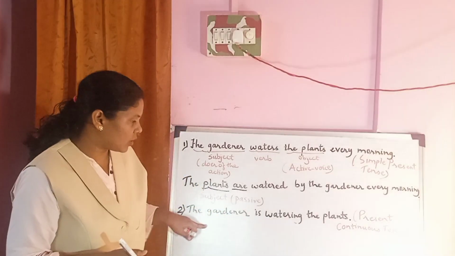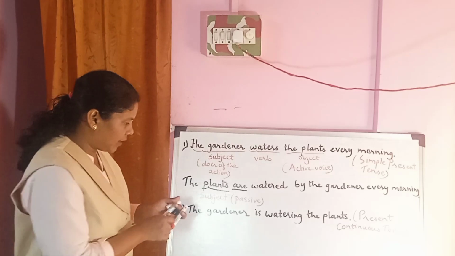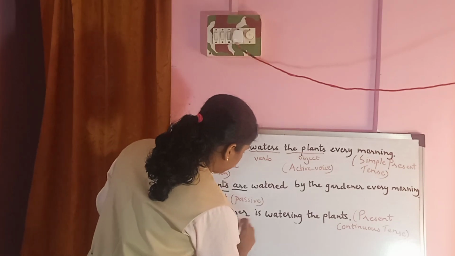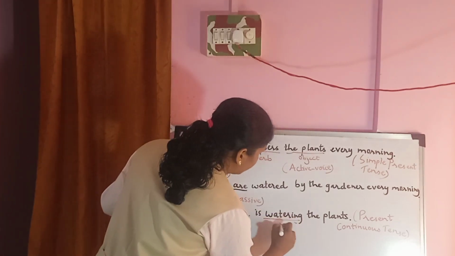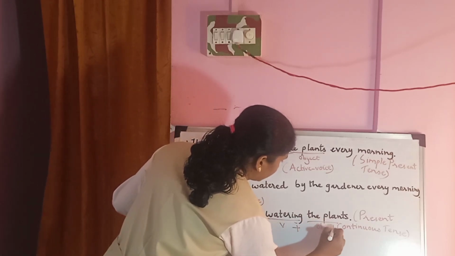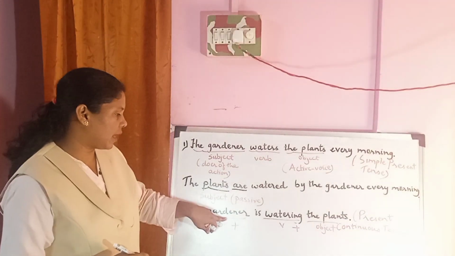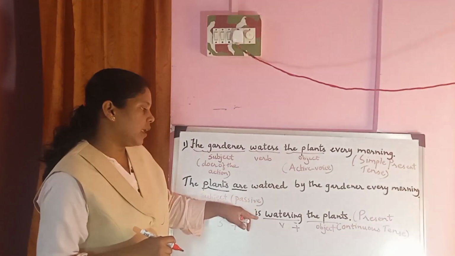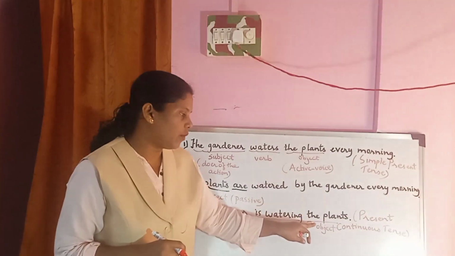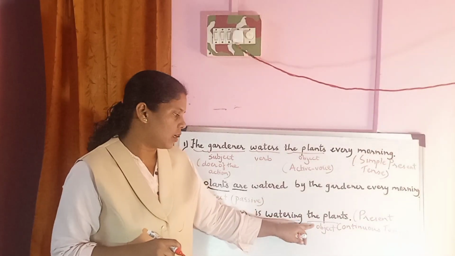So the gardener is the subject, S, plus watering is the verb, plus the plants is the object in the sentence. Now this sentence is active because the gardener is doing an action of watering the plants. So it is active.